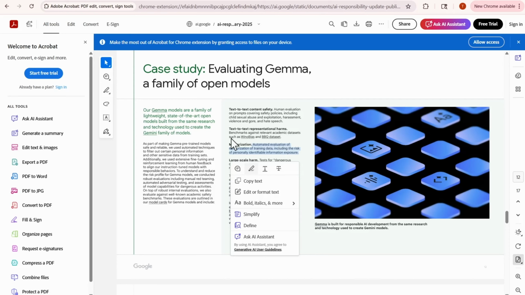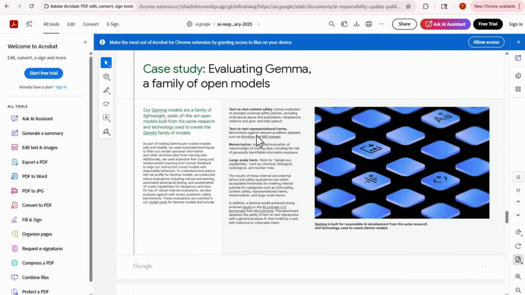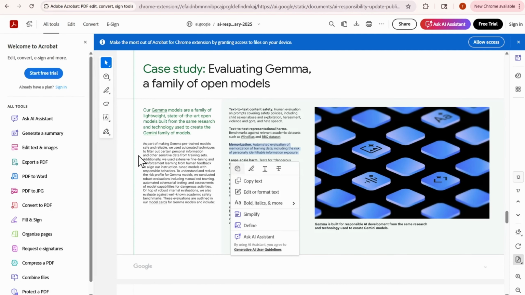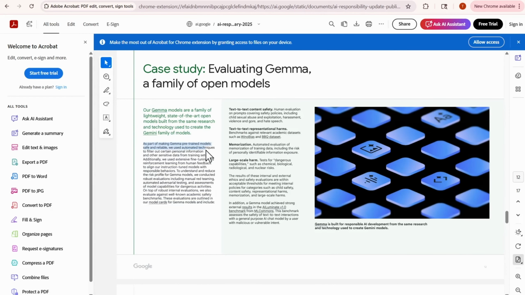Now, I'm not entirely sure what Google means by this. I can only speculate that there have been a number of different evaluations based on the relationship between filtering out certain personal information and other sensitive data from training sets, and then whatever output is provided, ensuring that a certain type of memorization isn't done, reducing the risk of personally identifiable information exposure. So I don't know what they mean by this.